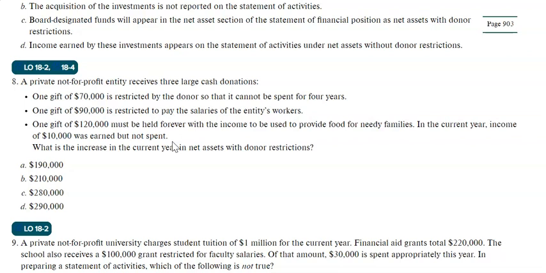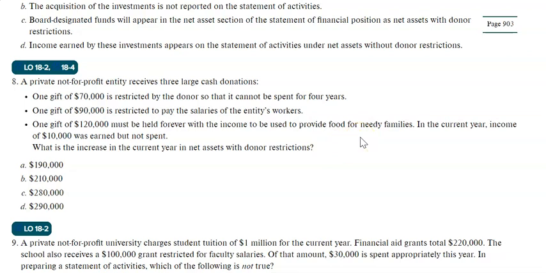Well, now we don't classify temporary and permanent restrictions. We just call it with restrictions. So of course this 120,000 will increase net assets with restrictions. And the income from that 120,000 will be used for food for needy families.